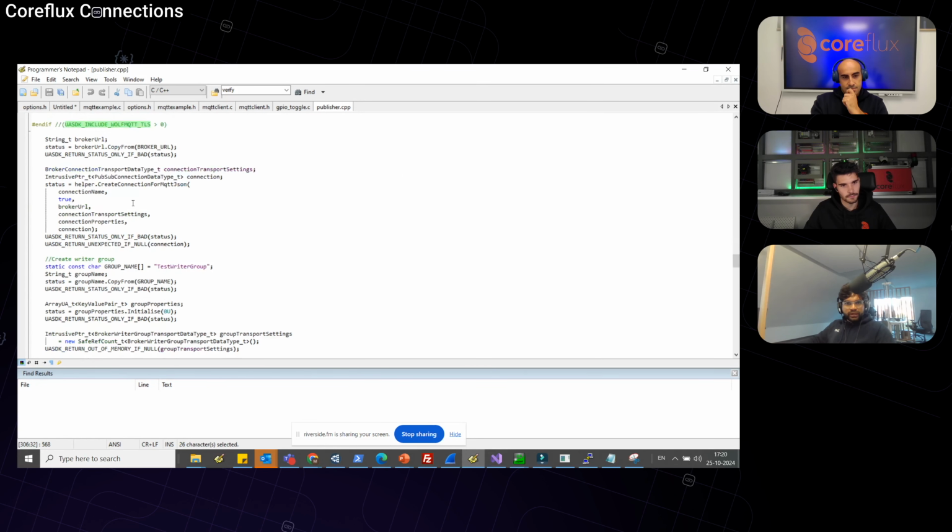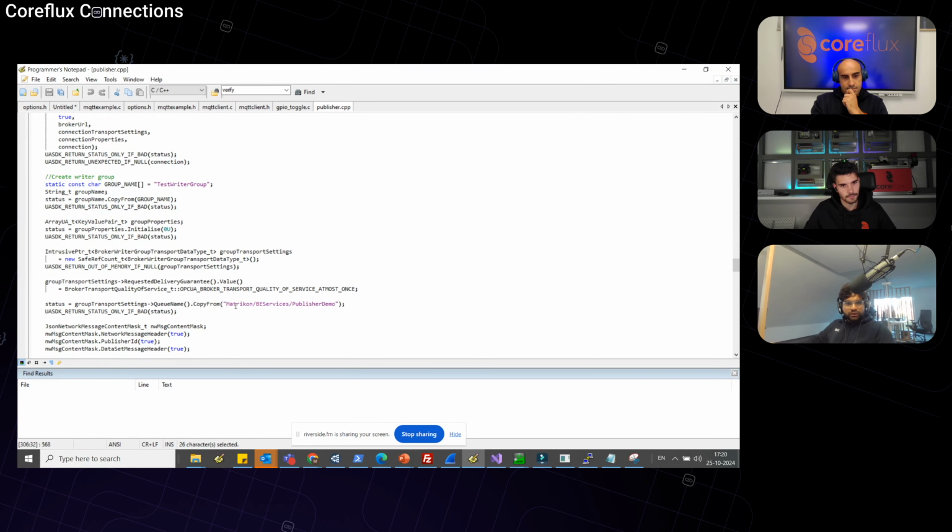This is the Matricon BE services publisher demo topic where I'm going to publish 2 variables. They are of type double. I want to keep the demo as simple as possible so that it's not confusing for beginners and also for people who want to really use it. This is a sample application. Don't think that this is all we can do.